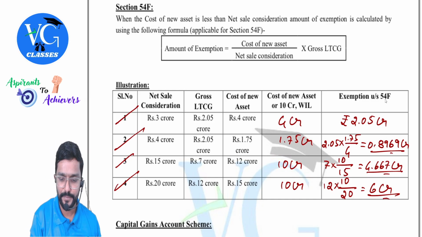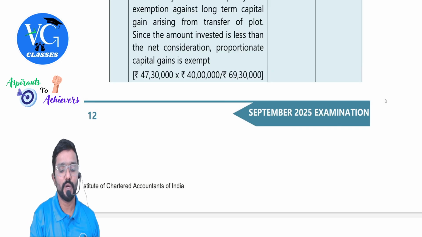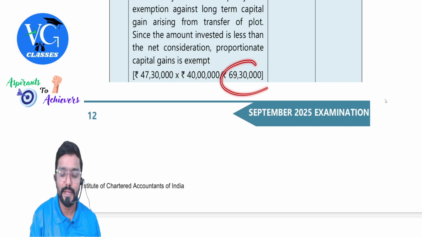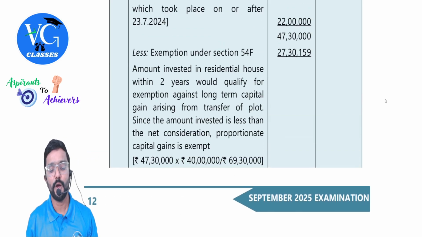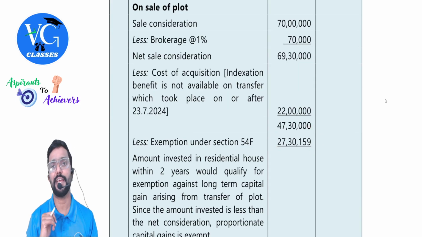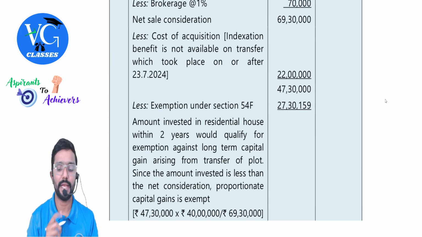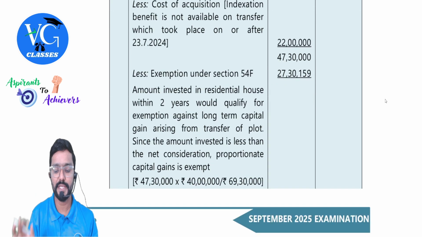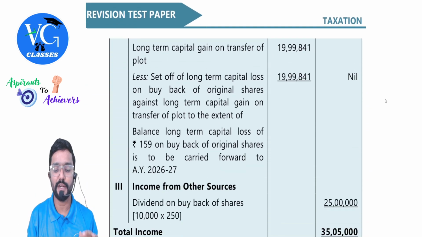That is what they have done here: gross capital gain into cost of new asset divided by the net sale consideration. How much does it come to? 27 lakh 30,159. This much is exempt. The remaining is taxable. The remaining is how much? 19 lakh 99,841, and it is a long-term asset.